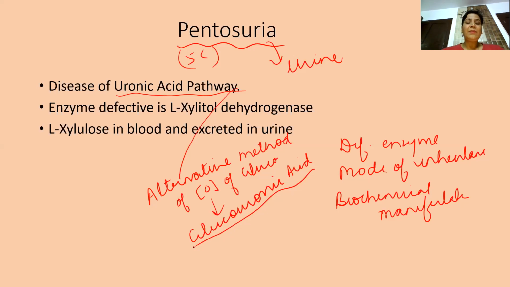Now, uronic acid pathway is an alternative method. Basically, in non-primates, it leads to the synthesis of vitamin C. But in human beings, due to the deficiency of one enzyme, L-gulonolactone oxidase, it is not synthesized and it has to be supplemented from outside diet. In the next slide, I'm going to explain this uronic acid pathway. The question asked in the exam is, what is the defective enzyme in pentosuria? That is L-xylitol dehydrogenase. When this enzyme is absent, obviously the concentration of xylulose will increase in the blood and it will be excreted in urine, leading to characteristic pentosuria.